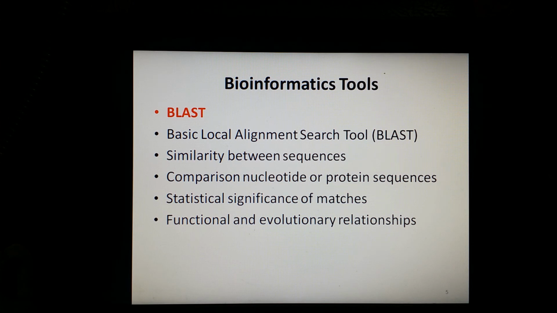This tool can be used to infer functional and evolutionary relationships between sequences, and it also helps to identify members of gene families. So this was a brief introduction of BLAST, the Basic Local Alignment Search Tool.